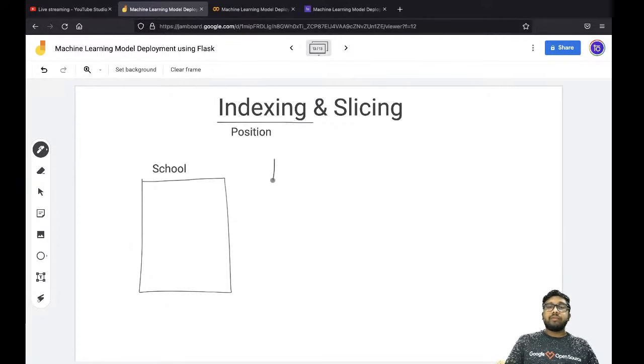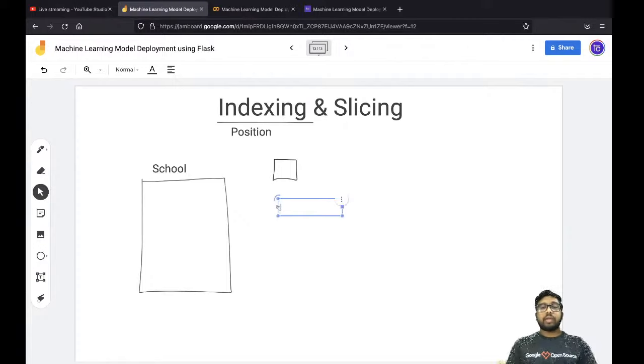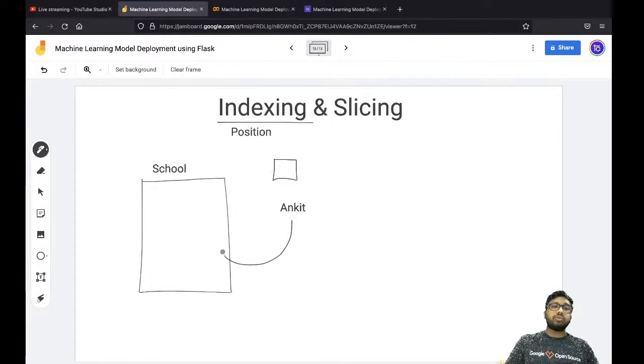So the principal called a peon and told him, hey, you need to go and find a student named Ankit. You need to go to the school building and find a student named Ankit. So the peon went to the school, and the peon saw that there are several Ankits over here.